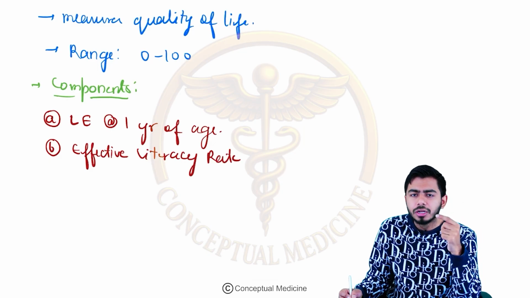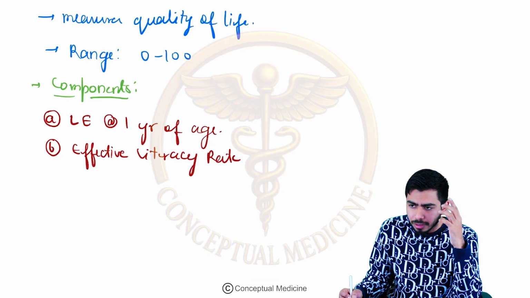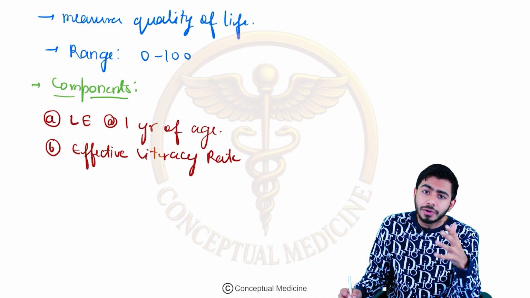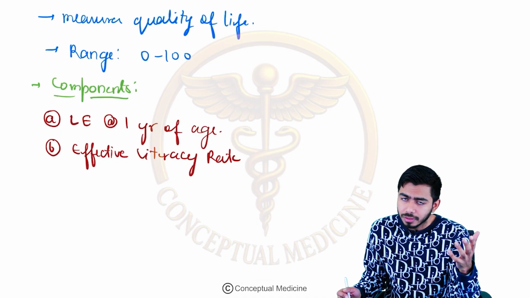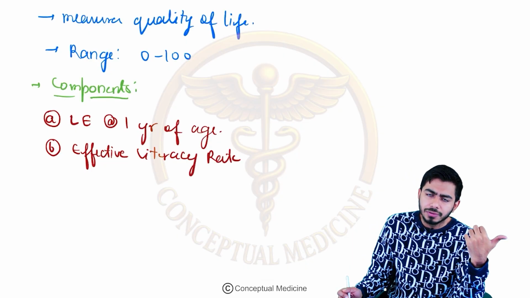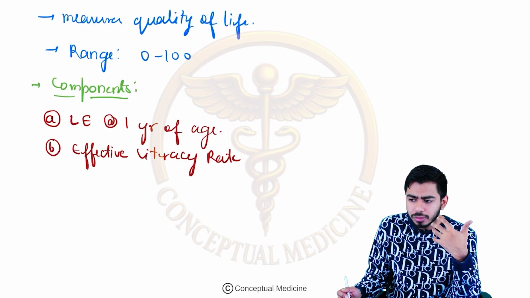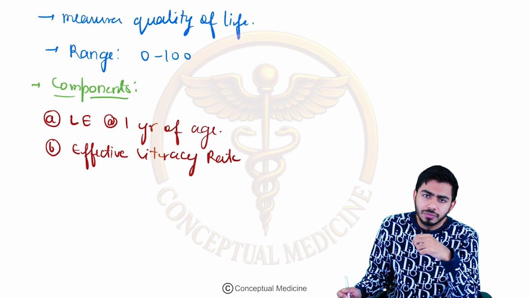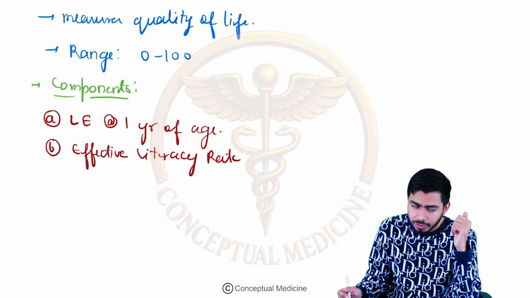It is the number of persons who can read or write in any language, provided that age is more than 7 years. That is the effective literacy rate. One was the simple literacy rate, that a person can read or write in any language provided the age is more than 15 years. So here I am talking about the effective literacy rate.